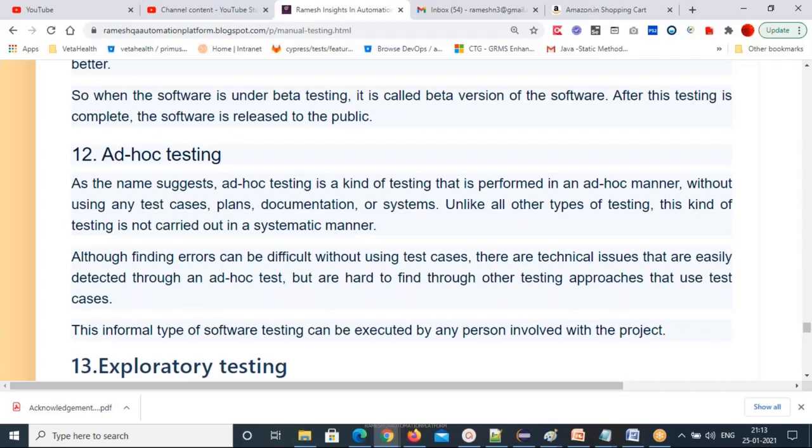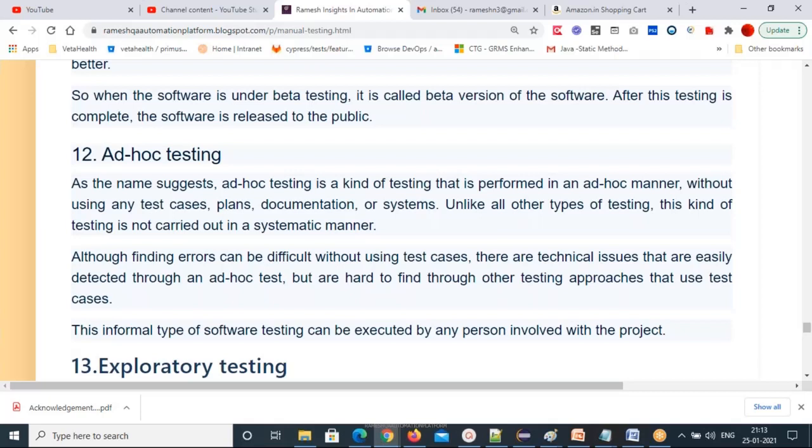So what is ad hoc testing? You will perform random testing without using any test cases, test plans, or documentation. This kind of testing is not carried out in a systematic manner, no proper way. It's up to you, go and do whatever you want to do. That's what ad hoc testing means.